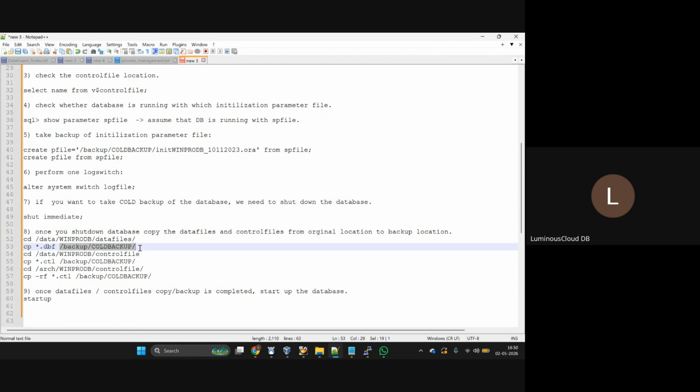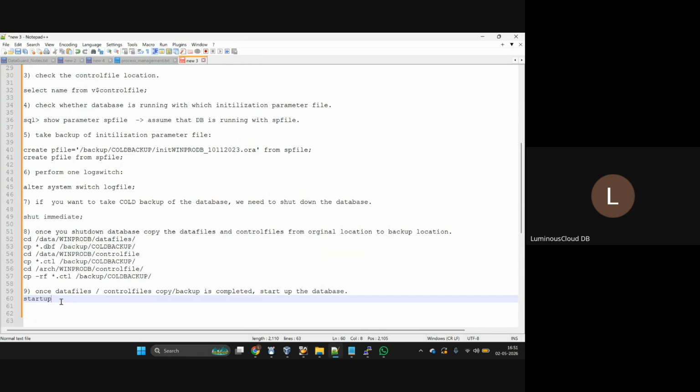Once the database is shut down, go to the data files location and copy the data files to this location, a plain copy using the cp command. Next, go to the control file location and copy the control file to the backup location. Then go to the other control file location and copy that control file to the backup location too. Once the data files backup and control file backup are completed, start the database with the command startup. That's it, our database will be started.